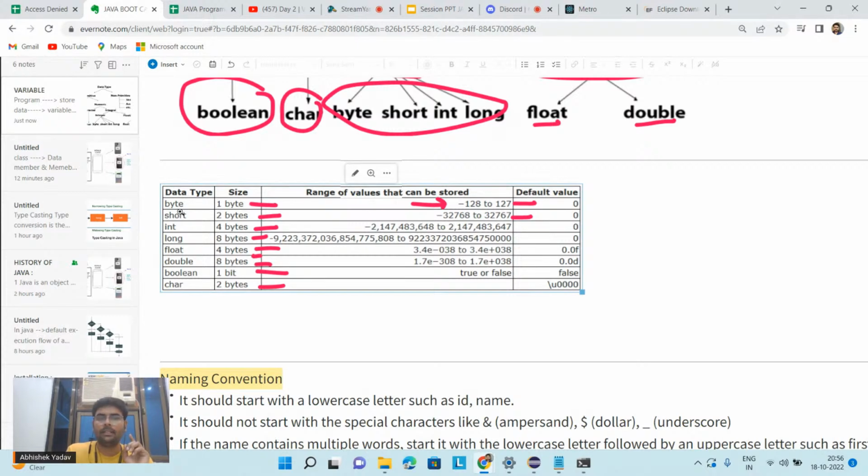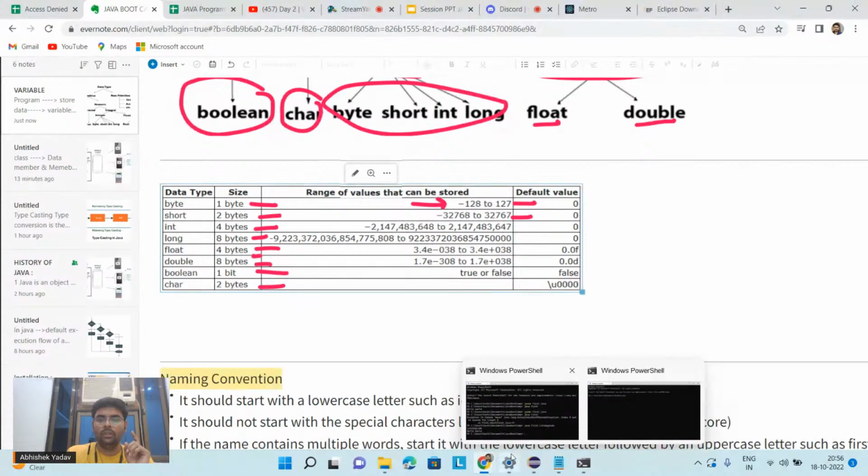I can use byte. I can use integer. Integer also stores int type of data, and byte also stores integer type of data. The difference is between the range and between the size.